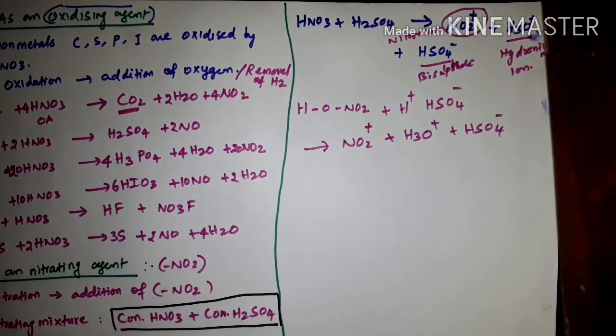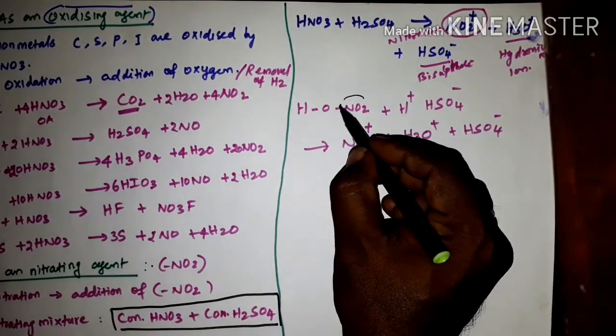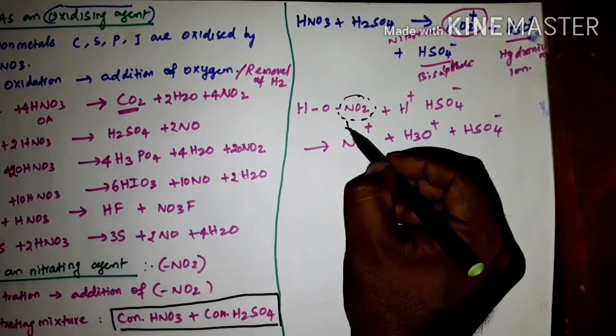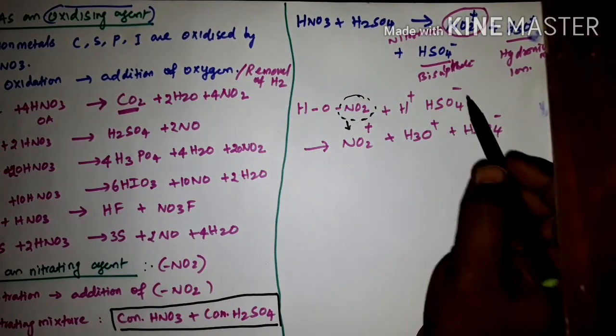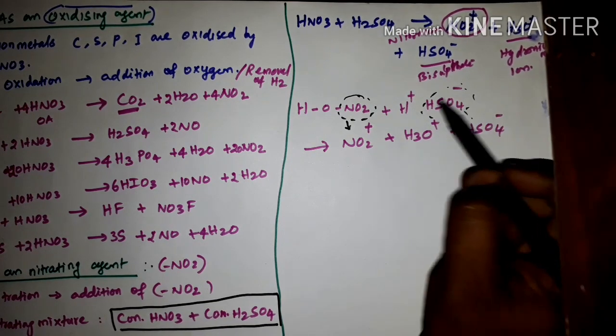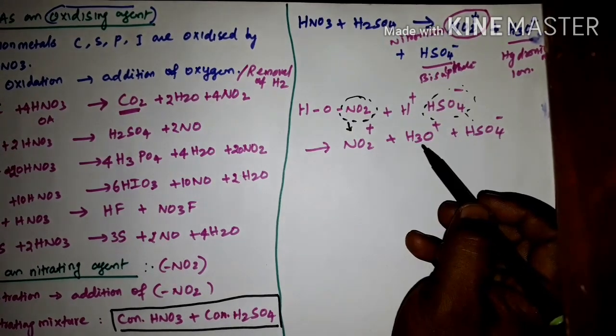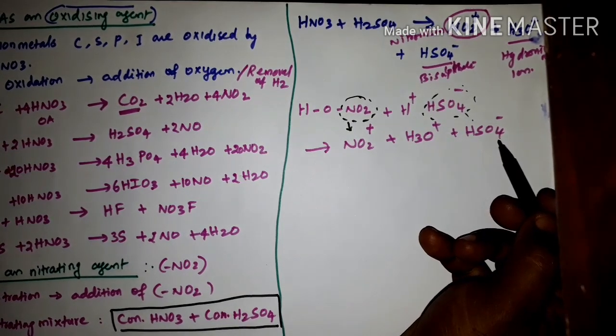Clear? See here, this NO2+, then HSO4-, remaining it will form H3O+. There is nitronium ion, hydronium ion, bisulfate ion.